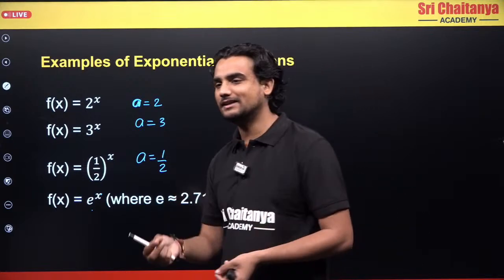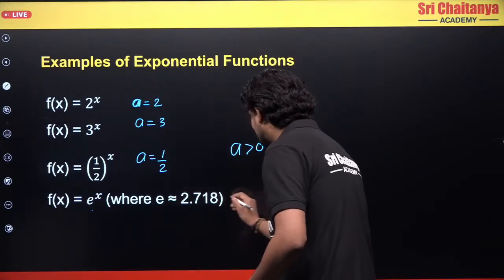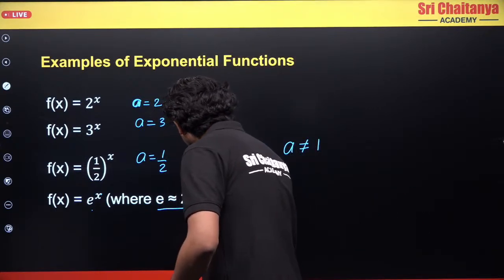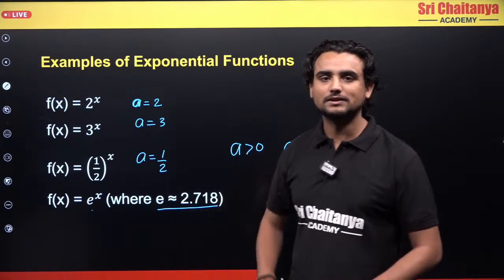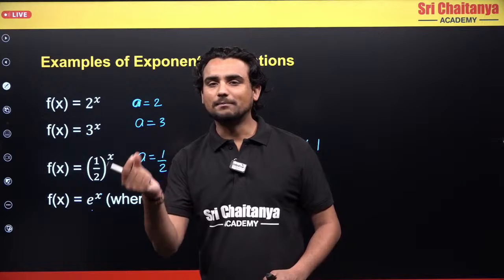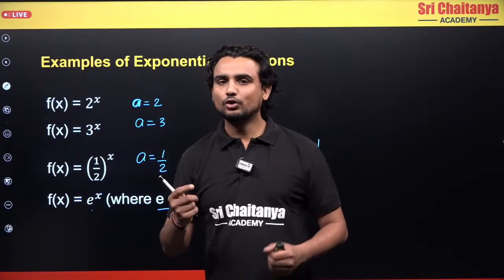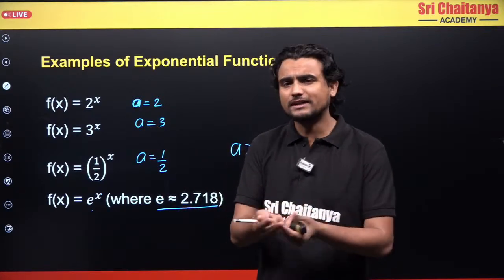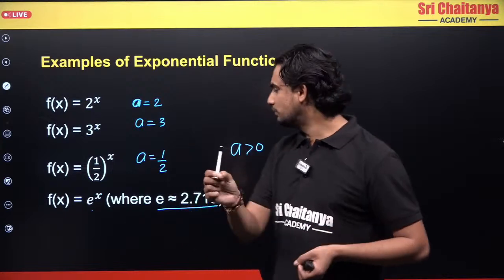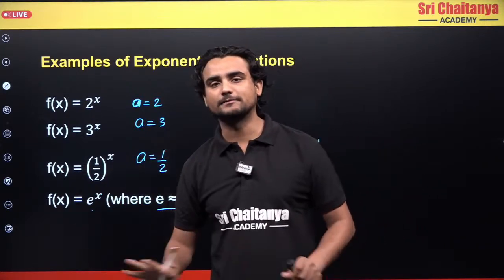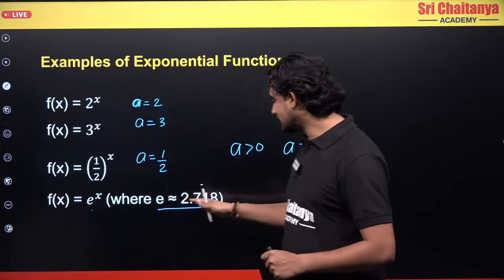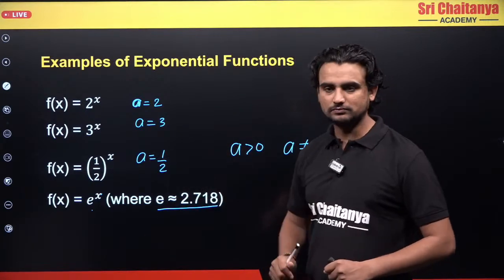You should understand that e is nothing scary, e is just a number, 2.718. And this number is very special. It is just a number, nothing else. You don't have to be afraid of what e is. To be precise, e is 2.718. There are many digits after this, but we only need this much.